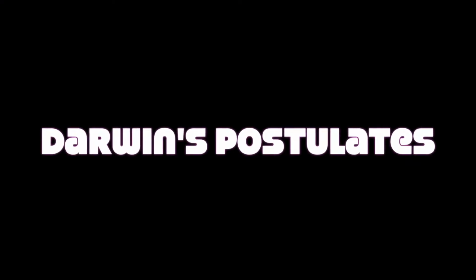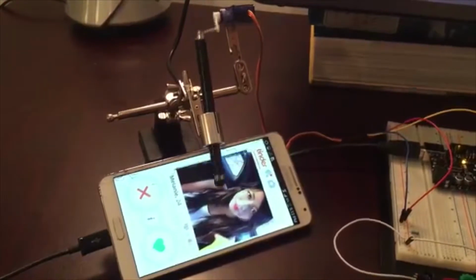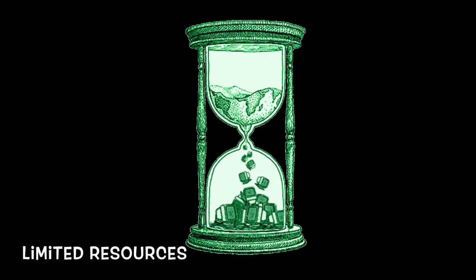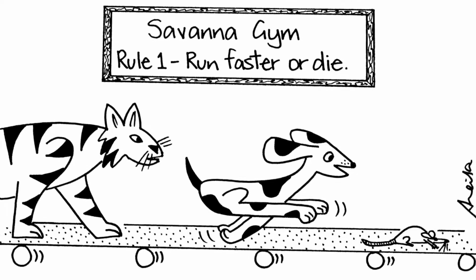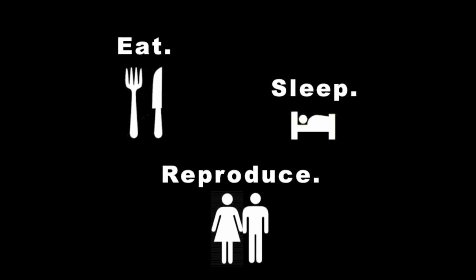Natural selection rested on 4 key postulates. The first postulate states that whilst the ability of species to reproduce is endless, an environment only has a limited amount of resources. Species have to compete for resources. We call that the struggle for survival. The second postulate says that individuals within a population vary from one to another. The individual variation affects the ability to survive and reproduce.